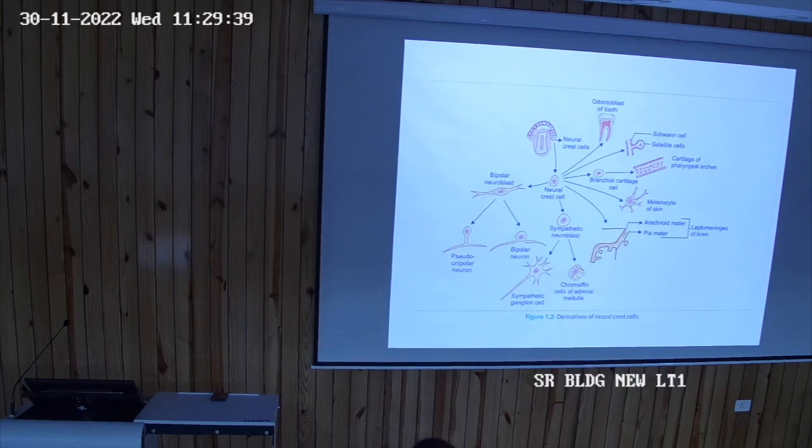Twelve pairs. So all these cranial nerves and spinal nerves are part of the peripheral nervous system.